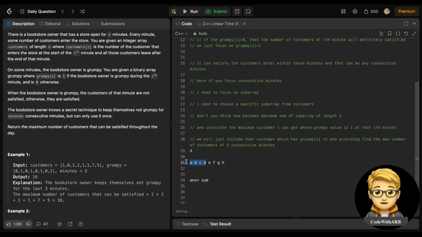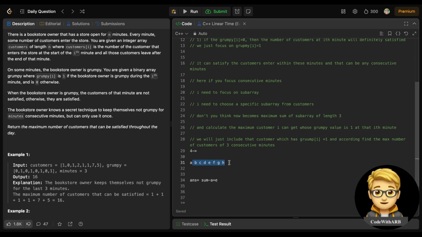This 4 is included, but now I need to check the further part. So how will we check? We will just slide this window. This ABCD is a window. Now the next window would be BCDE, and that will all be four. So always we need to take 4 minutes, right? ABCD is the first, then we will slide it, so BCDE. This sum included ABCD, so we will need to do sum minus A plus E, right?